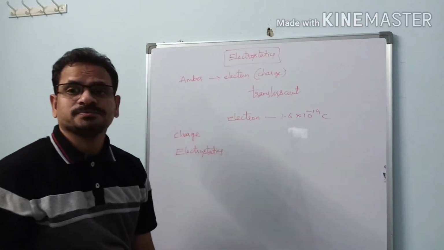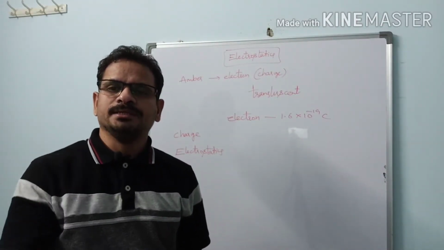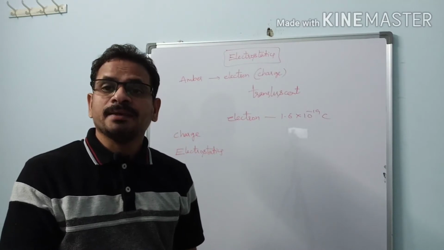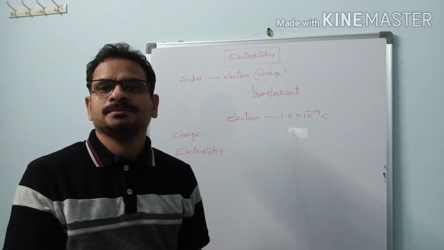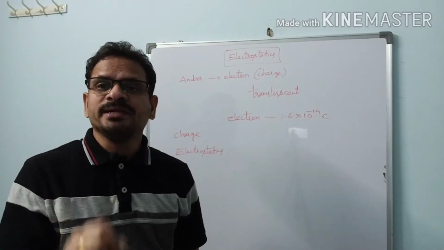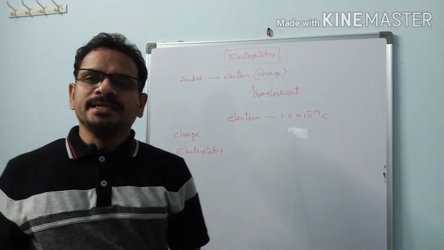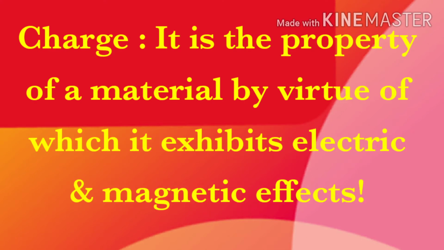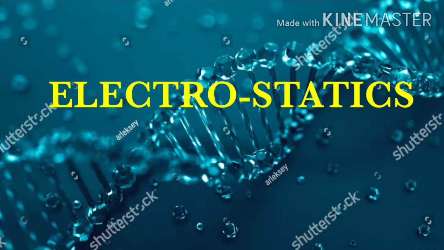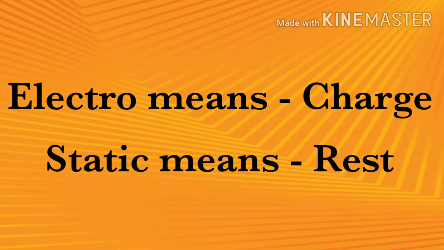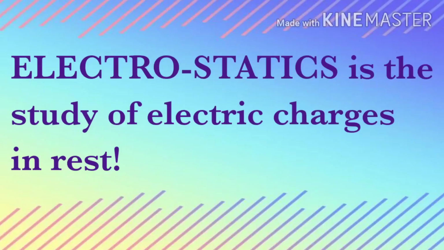What is a charge? Is it a material? No, it is not a material. A charge is actually a property of material. Charge is the property of material by virtue of which the material exhibits electrical and magnetic effects. Then what is electrostatics? Electro means charge, statics means rest. So the study of charges at rest is known as electrostatics.